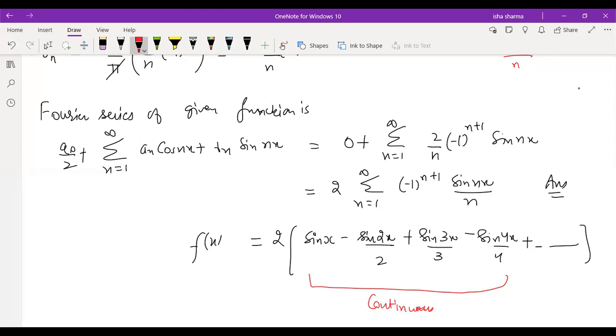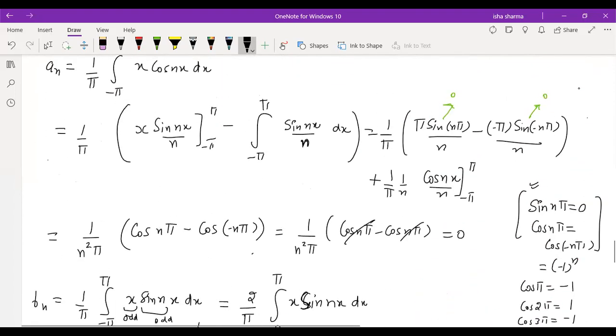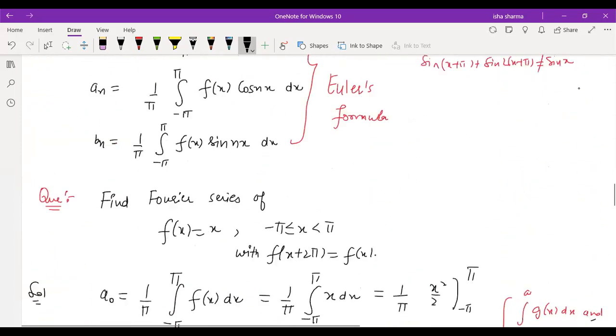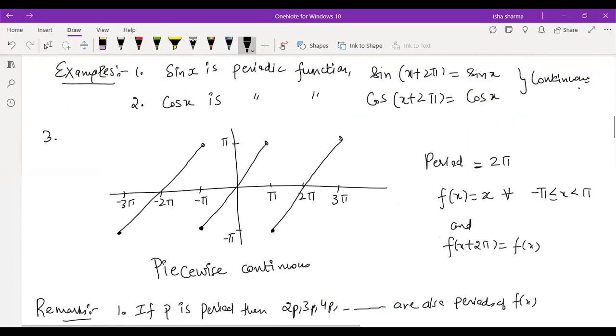You can check this graphically by taking finitely many terms at a time, but I have done this through programming, because manually you won't be able to see the function; it needs a large number of terms to clarify that this is replicating the piecewise discontinuous function. Remember the graph of this function which we discussed in the previous class. From minus pi to pi it behaves like y is equal to x, and otherwise it just replicates.